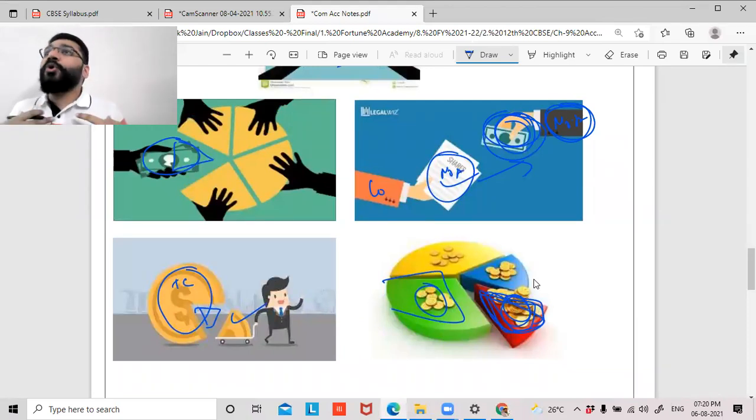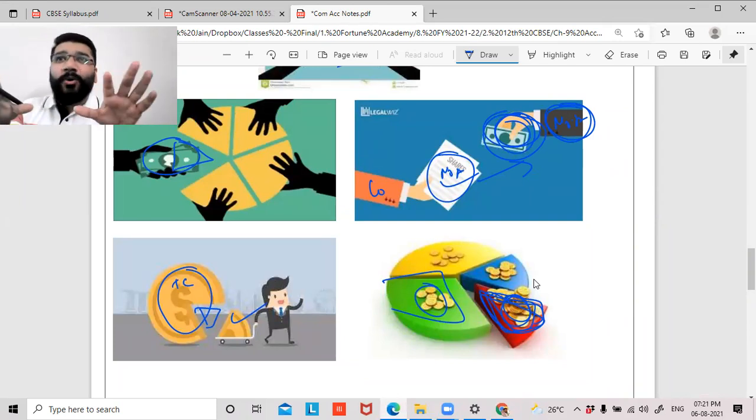Share of profit holder. Who's holding the share of profit? The person who's contributing the capital is called a shareholder. We don't call it an owner here. In a partnership, the person who's contributing the capital is called an owner. Here it is called a shareholder. In the Companies Act, guys, everything is spelled or mentioned in a very polished way. We don't want to follow the business entity concept. We don't want to follow the accounting entity concept. We want the separate legal entity concept. Companies have a more polished way of dealing. We don't want to be called owners. We want to be called shareholders.